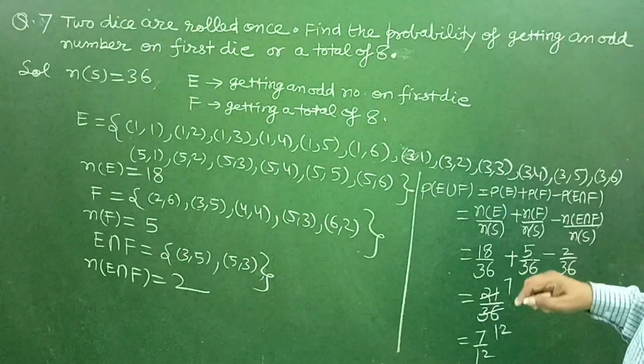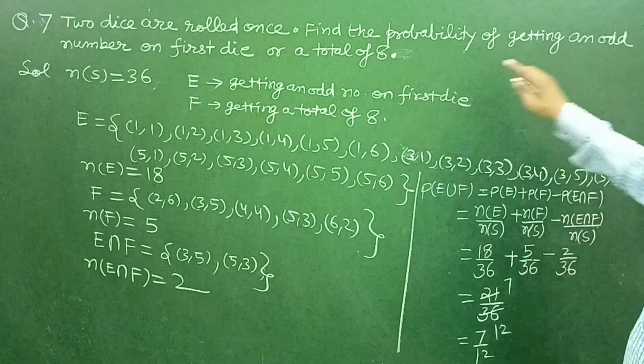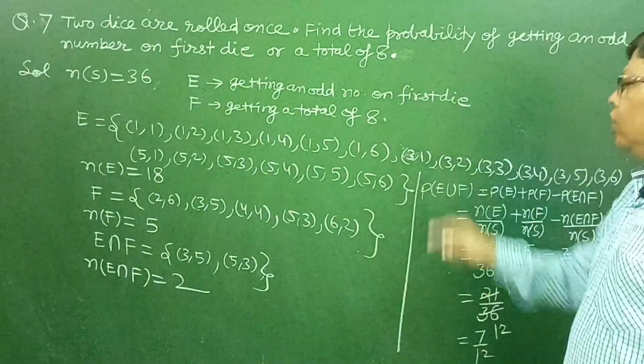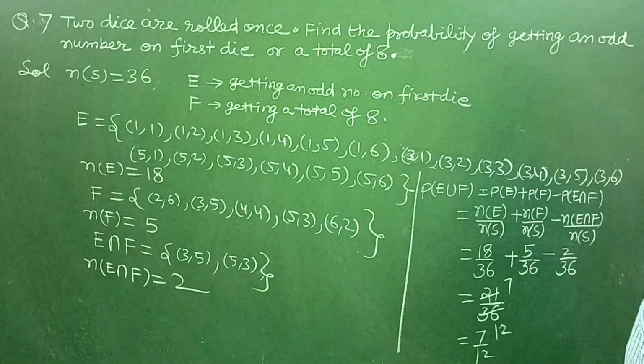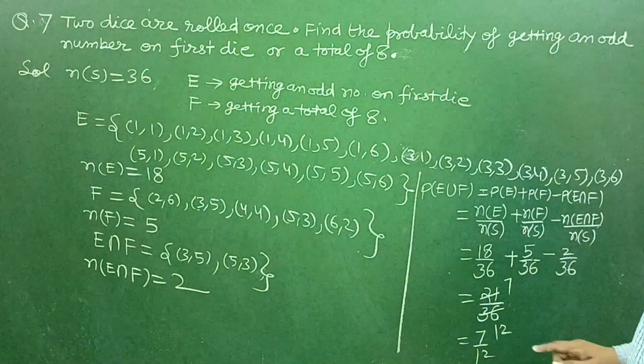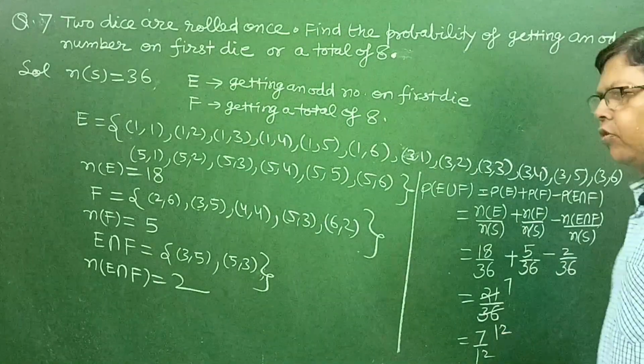So the probability of getting an odd number on first die or a total of 8 on the second die, or a total of 8 on both dice, is 7 upon 12.